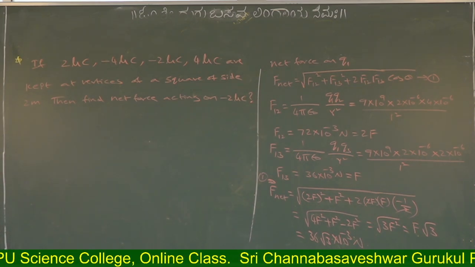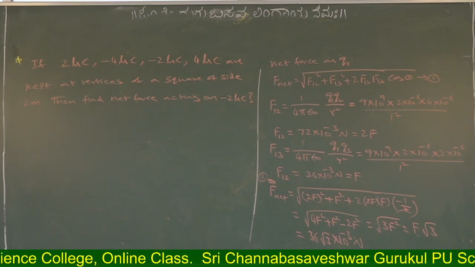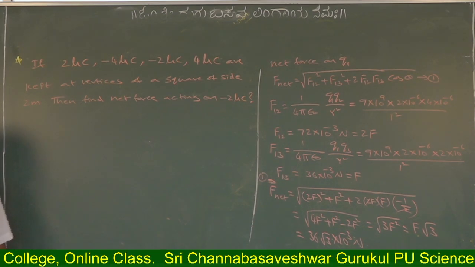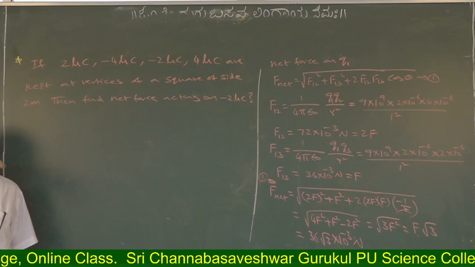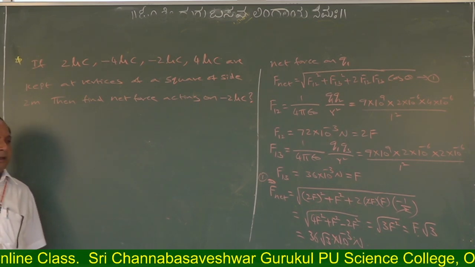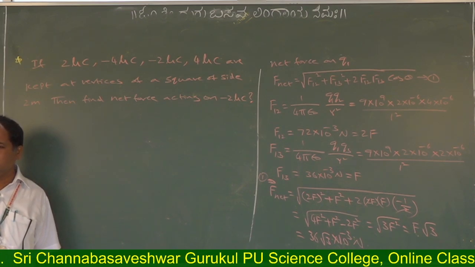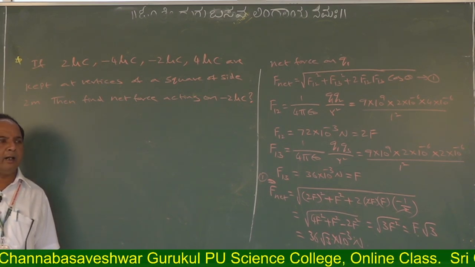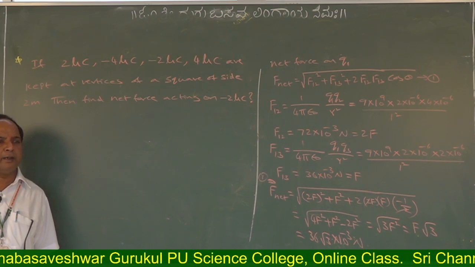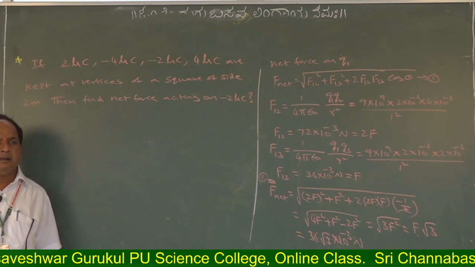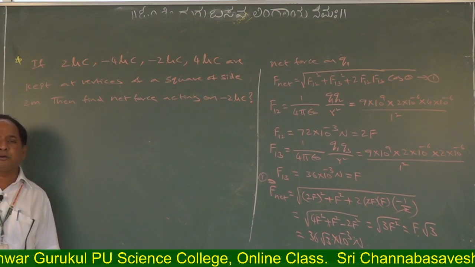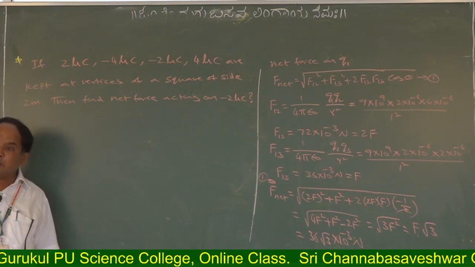How many forces are acting on minus 2 microcoulomb? 3 forces acting. At that time, can the 3 forces be directly added? No. At that time, first what we should do? Find out the net force due to any 2 forces. And then take the resultant of those 2 forces and compare it with the third force.